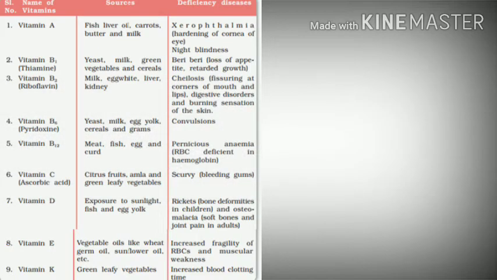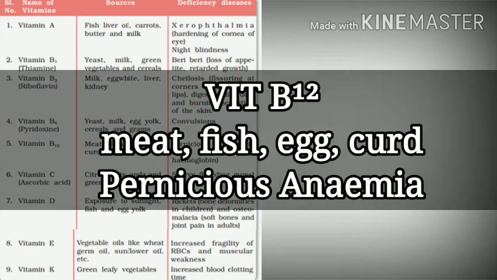To remember all this, you need a little practice. Going thoroughly through this table for at least 4 to 5 times might help you in this case. Anyways, let's move on to vitamin B12, for which the sources are meat, fish, egg, and curd, and the deficiency disease is pernicious anemia. That means the deadly anemia in which the RBC count becomes decreased a lot.